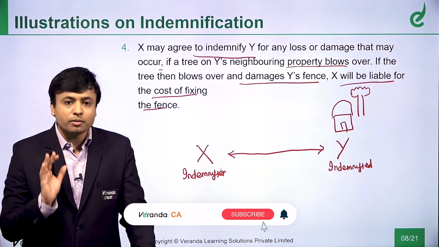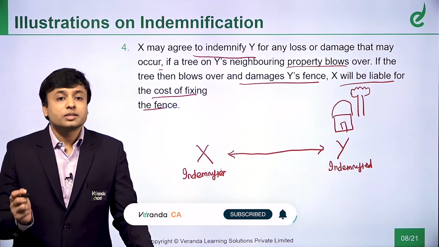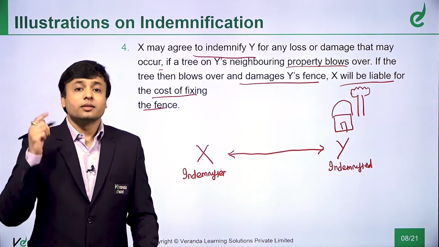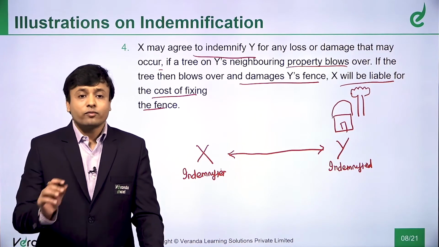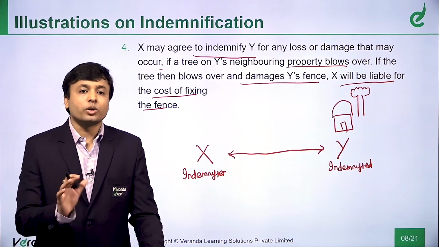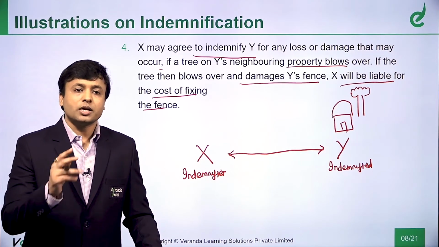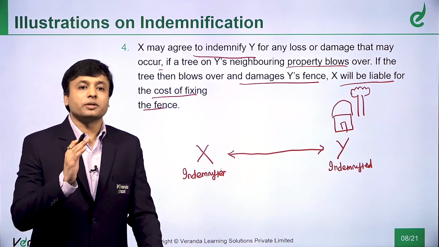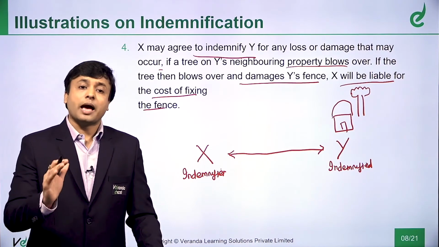So this is a contract of indemnity because what? There are two parties, one is indemnifier, one is the indemnified, and what is the contingent event? The contingent event is the loss which may happen by the tree falling on the fence of Mr. Y. So this is again a contract of indemnity. So these are the examples which help us to understand what a contract of indemnity is. So basically, a contract between two parties wherein one party agrees to indemnify, agrees to compensate, agrees to secure the loss of another party by an event which may happen in future.